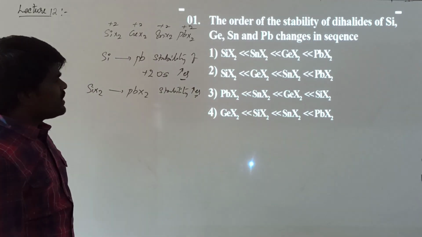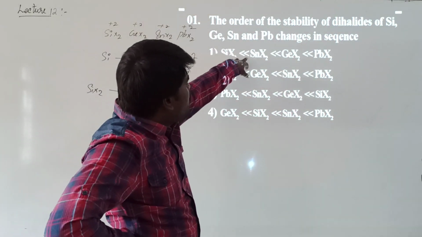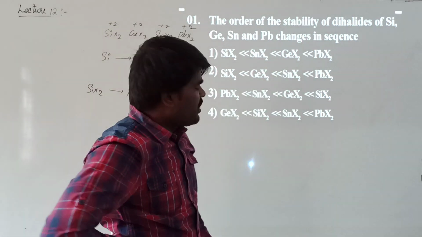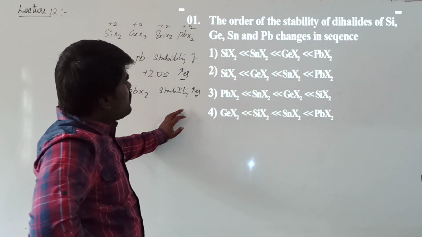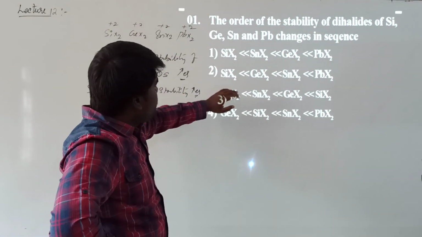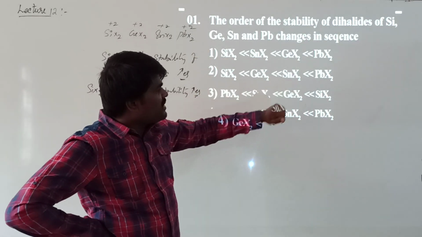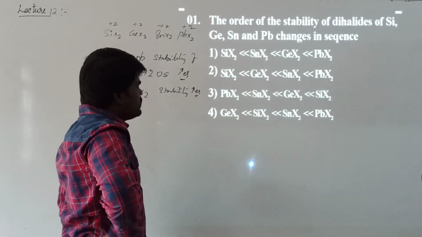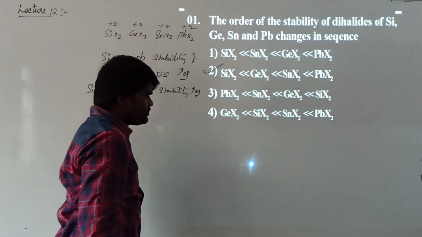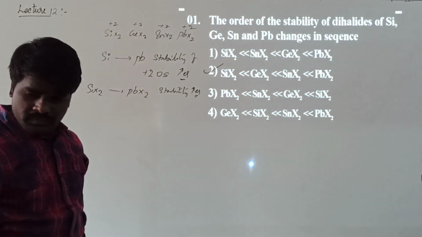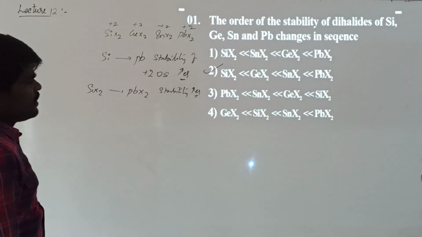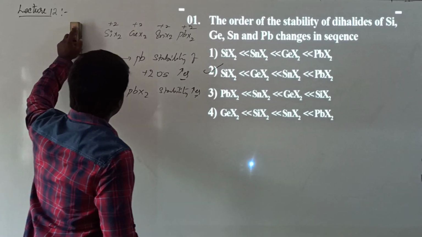So what should be the order? Silicon dihalide, tin dihalide, germanium dihalide, lead dihalide. It has to gradually increase, so it cannot be the right option. If you see silicon dihalide, germanium dihalide, tin dihalide, lead dihalide, this has to be the right option, right? And the rest of them might be incorrect.